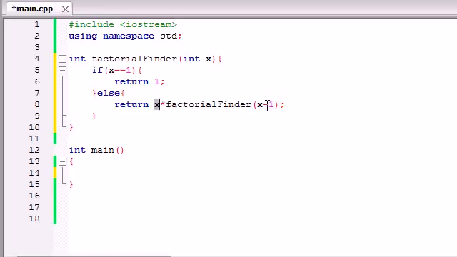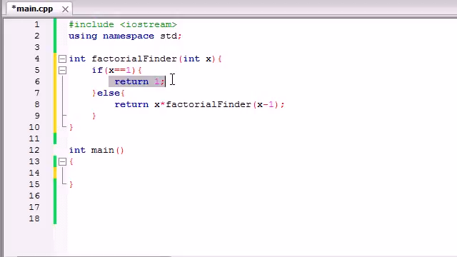But anyways, what it's going to say is, I'm going to call 5 factorial 4. Well, what's the value of that? I don't know. The value of that is 4 factorial 3. What's the value of that? I don't know. 3 factorial 2. What's the value of that? I don't know. 2 factorial 1. What's the value of that? I don't know. Oh wait, I do know.